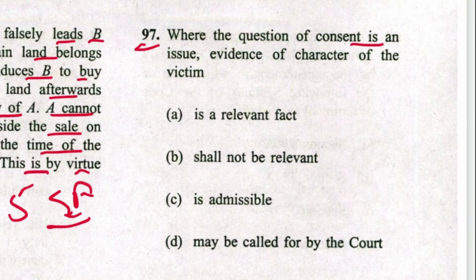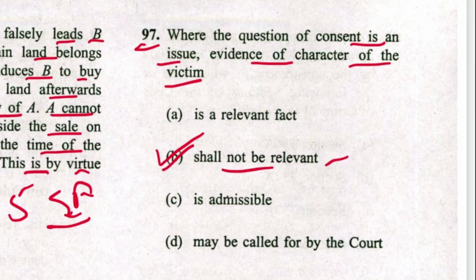Next, 97. Where the question of consent is an issue, evidence of the character of the victim shall not be relevant. B is the answer. Refer to section 53A of the Evidence Act.